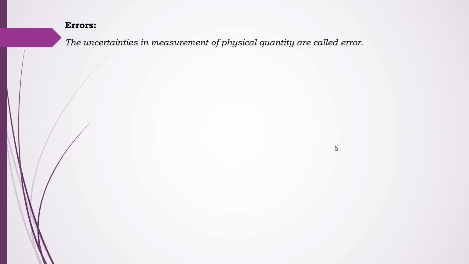So here is the next topic before you, that is errors. This is the most important part of this chapter because on the basis of that we need to solve several problems. The uncertainty in the measurement of a physical quantity is known as error. But before that, there are certain error types. Errors are classified into mainly two groups.